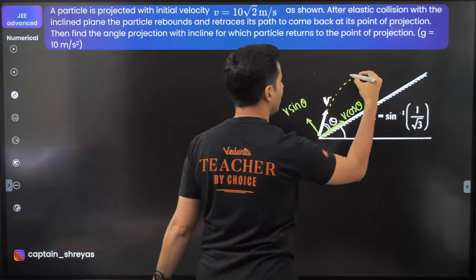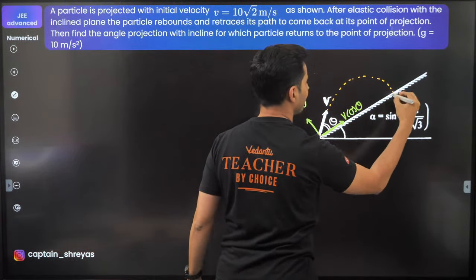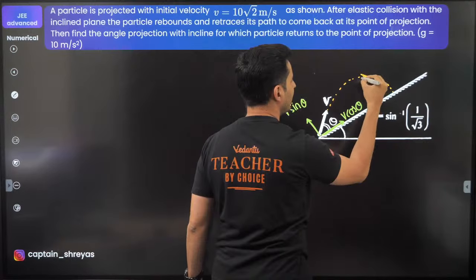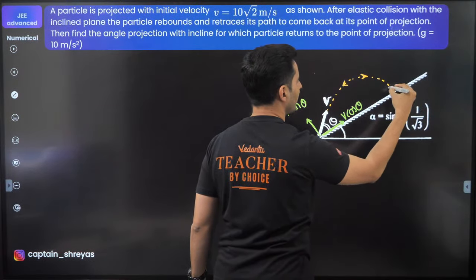So it has to be a normal incidence, maybe something like this. Only then it can go both the ways.